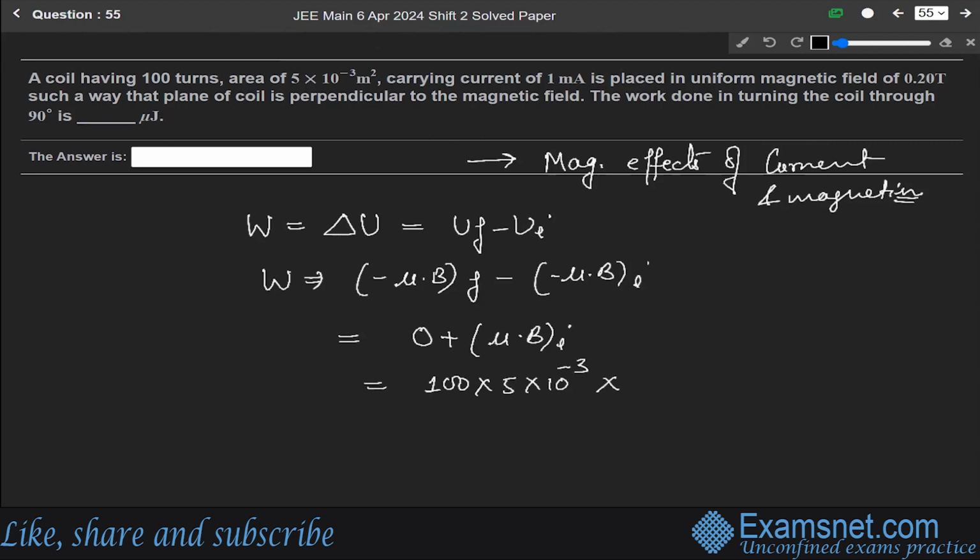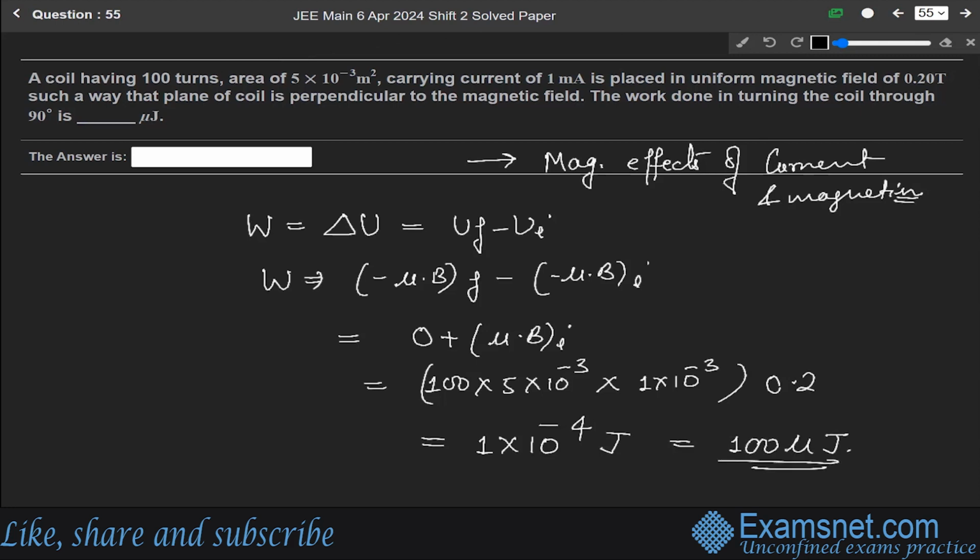It will be equal to 100 into 5 into 10 to the power minus 3 into 1 into 10 to the power minus 3, because the current is 1 milliampere, and into B. B is given as 0.2 Tesla. So solving it, we get 1 into 10 to the power minus 4 joule. It will be equal to 100 microjoule. So the answer is 100 microjoule.